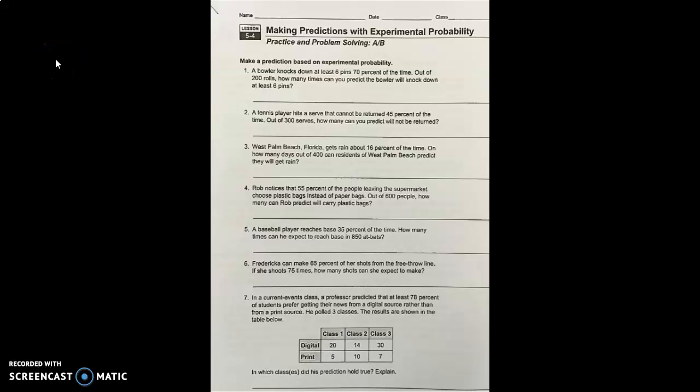So here's your assignment for making predictions with experimental probability. Anytime we're making predictions, as you would have noticed in your notes, we're going to set up a proportion, and proportions are just two ratios. And most of these are going to be part to whole ratios. A lot of them are going to be percents. So let's not forget what a percent is out of, right? Percent is something out of 100. Okay, that's what that percent sign means.